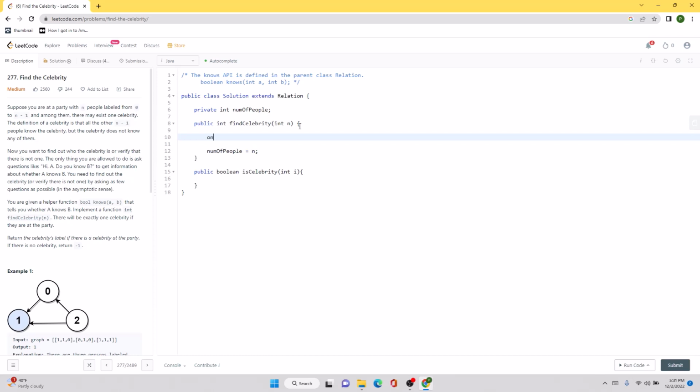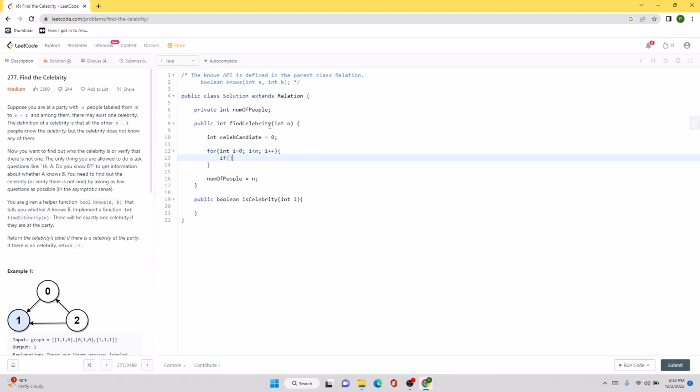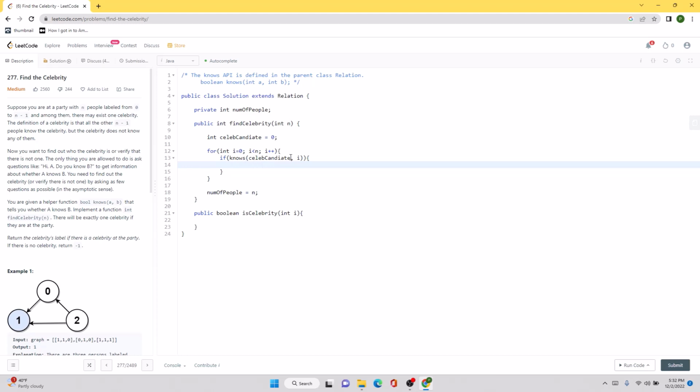So first of all, we are going to initialize a variable called celebrityCandidate. Now we are going to run our for loop, and for every single value we are going to call our knows function. And for the knows function, we are basically providing the value of the celebrityCandidate and the value of the current i. Now, depending on the answer we get back, we are going to update the candidate to i. So what this is going to do is eliminate every single value for us except one last remaining candidate, and that we are going to consider as the celebrity candidate.